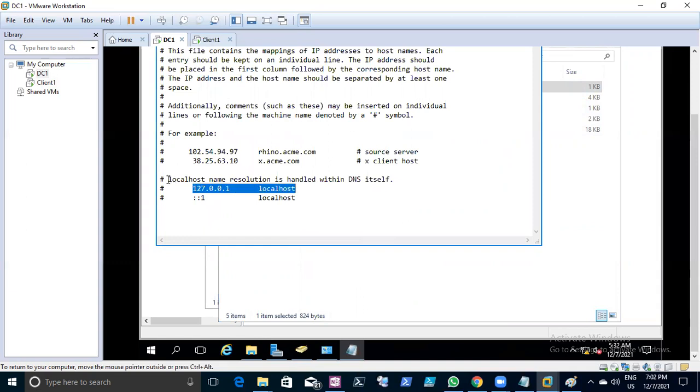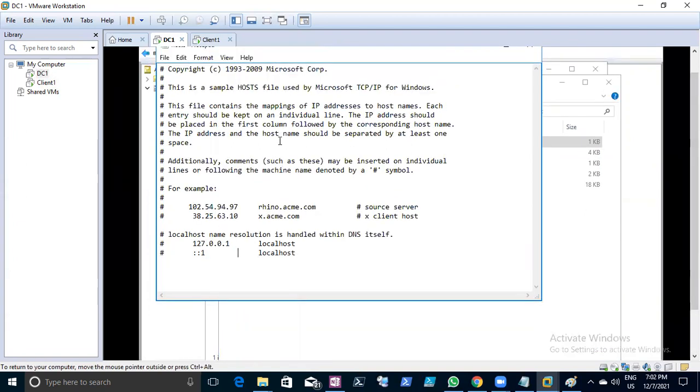What it says here is that local host name resolution is handled within the DNS itself. So once this machine is rebooted, that IP address is taken from here and updated on your NIC. When it restarts, it changes its DNS IP address. Correct.